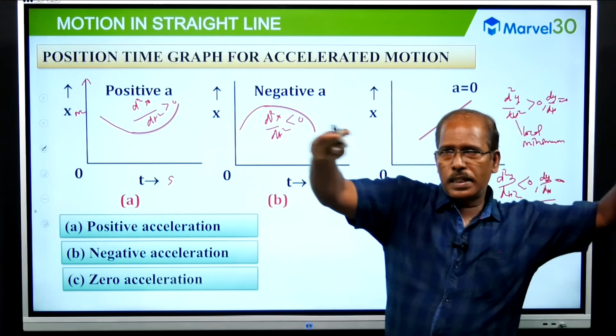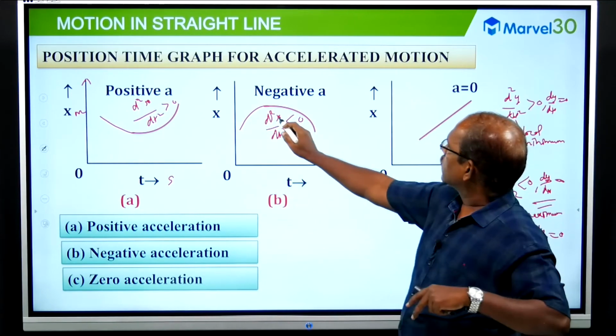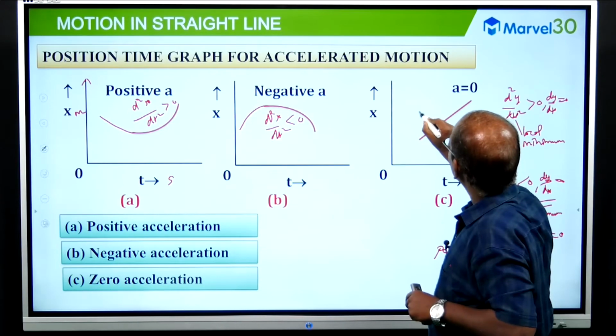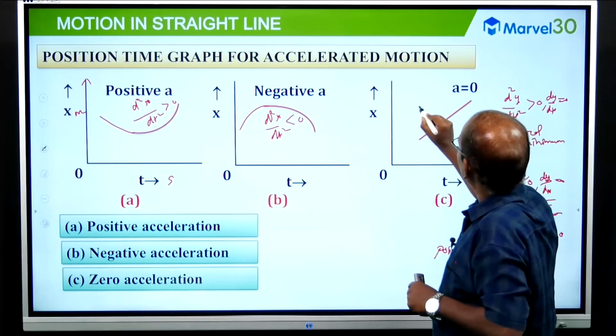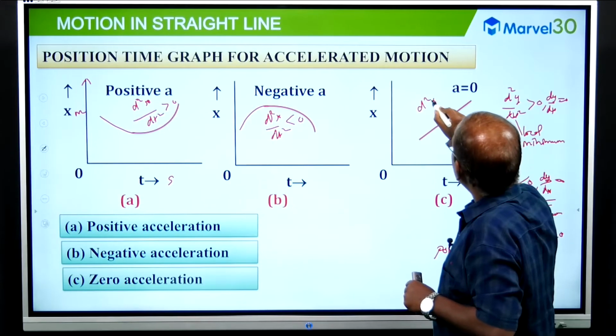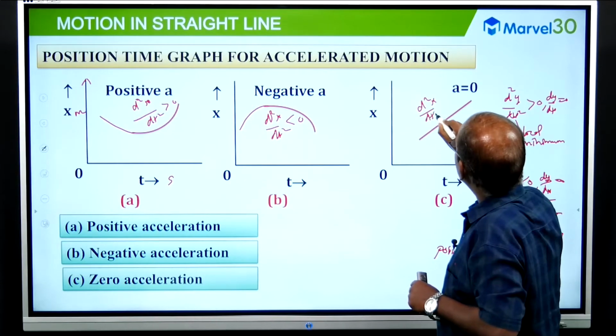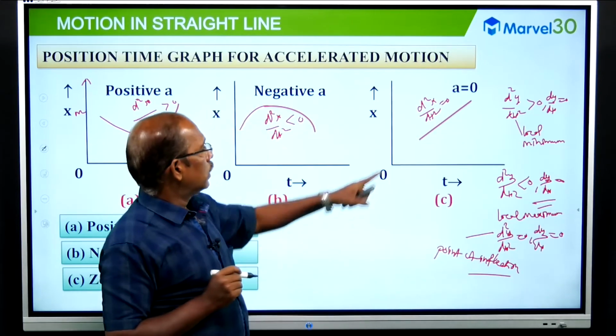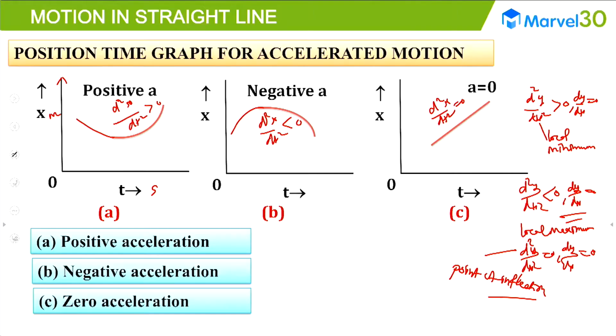If the graph is straight, what will happen? d square x by dt square is 0. There is no curvature. Why? How do we justify d square x by dt square equal to 0?